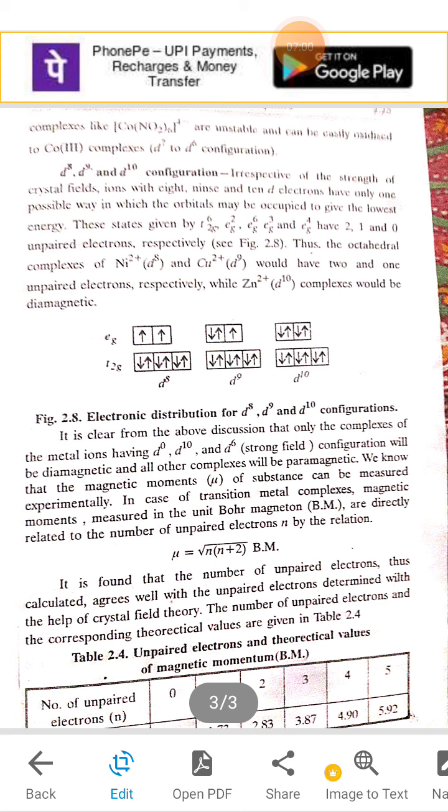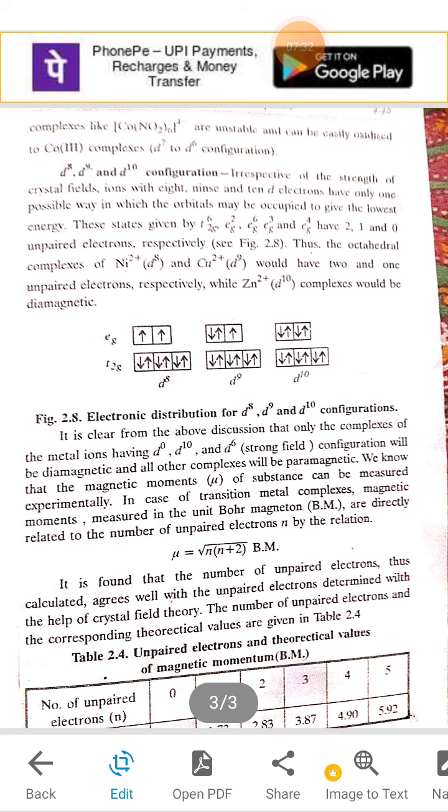The calculation of Bohr magneton or the magnetic moment depends on the number of unpaired electrons, that is mu is equal to under root n into n plus 2 BM. N is the number of unpaired electrons present in the complex, the table of which is given below. Unpaired electrons and theoretical values of magnetic moment, that is Bohr magneton.